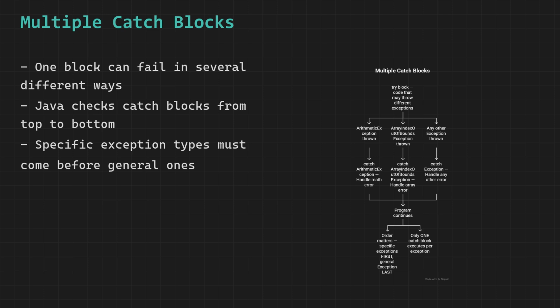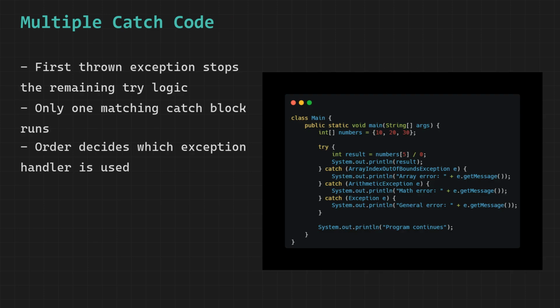Java 7 also introduced a feature called multi-catch, where you can catch multiple exception types in a single catch block by separating them with a pipe symbol, but for clarity in beginner learning we write them as separate blocks. Let us walk through this code step by step.